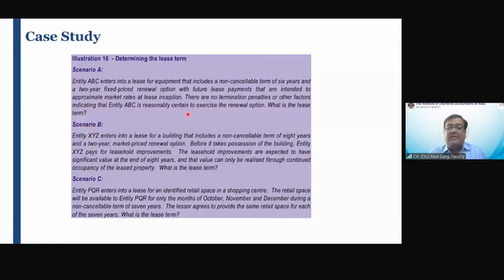Scenario B. Entity XYZ enters into a lease for a building which includes a non-cancelable term of 8 years and a 2-year market price renewal option. Before it takes possession of the building, entity XYZ pays for leasehold improvements. The leasehold improvements are expected to have significant value at the end of 8 years. And that value can only be realized through continued occupancy of the leased property.